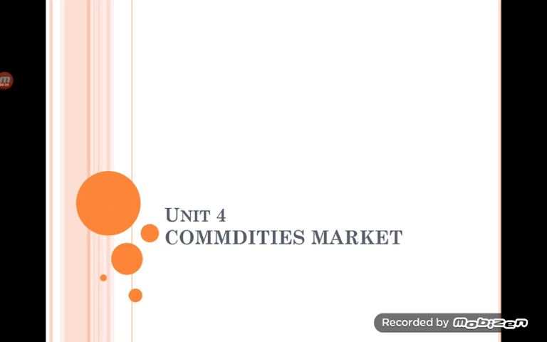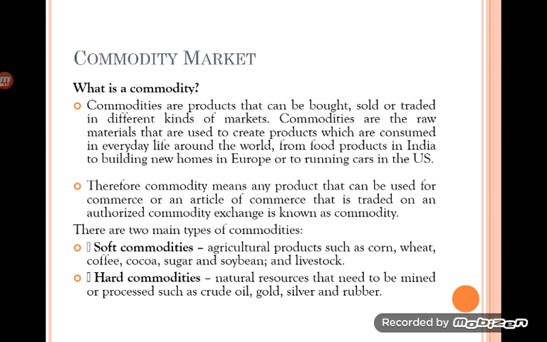We have discussed commodities and the commodity market in the very first introduction chapter itself. Commodities are physical goods which can be bought, sold or traded in different kinds of markets. They may be raw materials used to produce or manufacture finished products, or even food products or finished products used by the consumer. Both capital goods and consumer goods can be used as commodities for trading purposes in a regulated manner. That is the purpose of the commodity market.